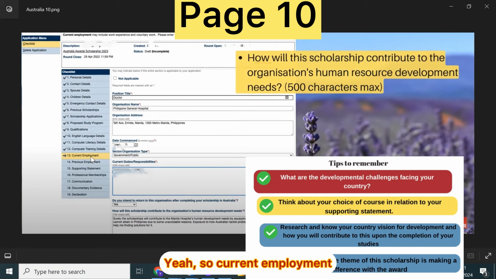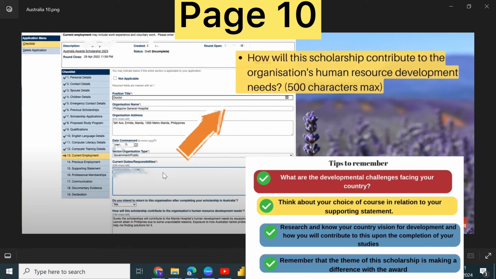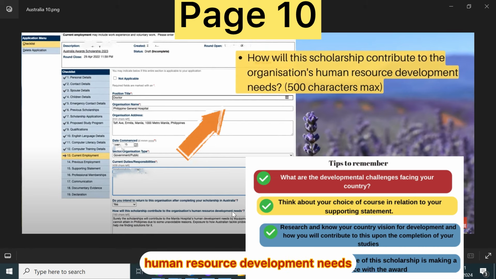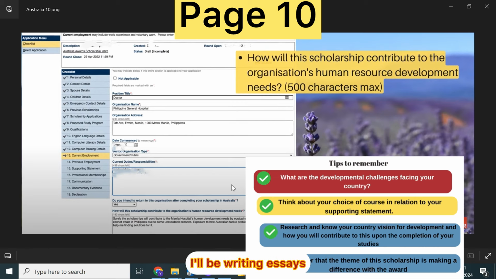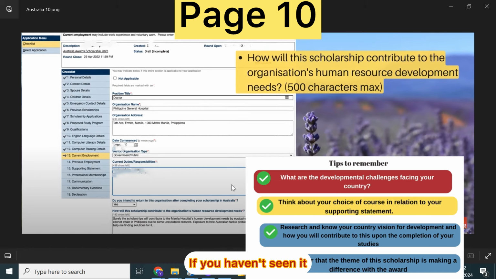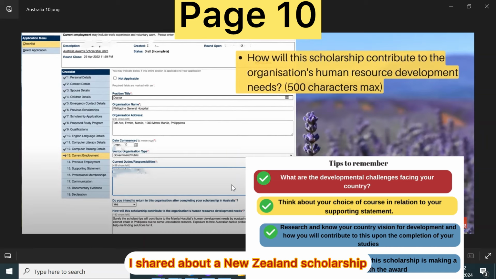Yeah, so current employment. You just need to fill out information about your current employment. There is a question that is asked here. And the question, if you see here, they said, how will this scholarship contribute to organization's human resource development needs? It's 500 word characters. So I'll be sharing another video, and in the video I'll be writing essays just like I did for the New Zealand government scholarship. If you haven't seen it, please check out my last video. I shared about New Zealand scholarship, and I shared essay sample for the scholarship as well.